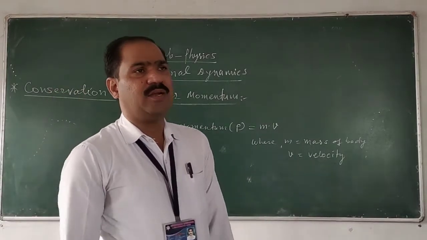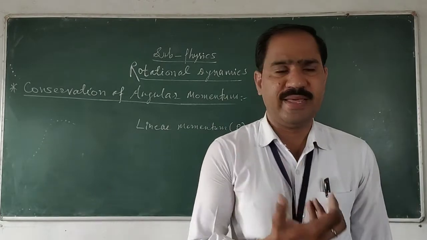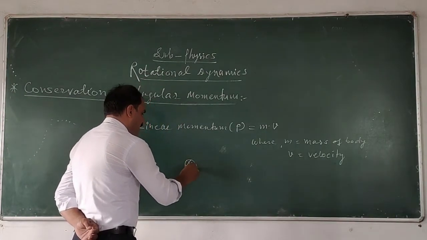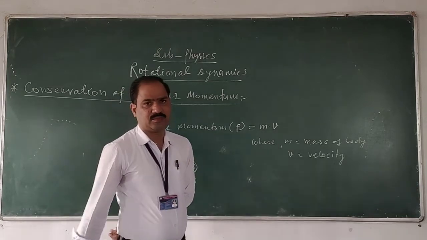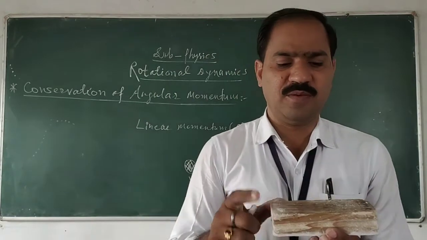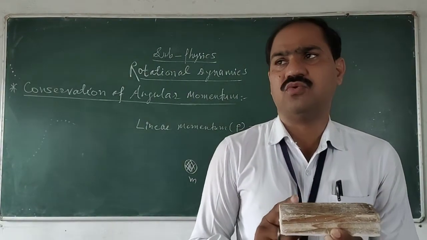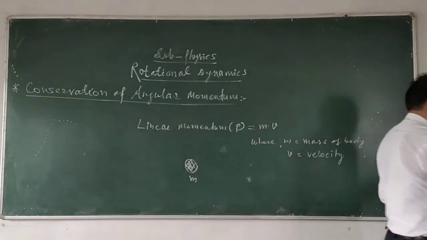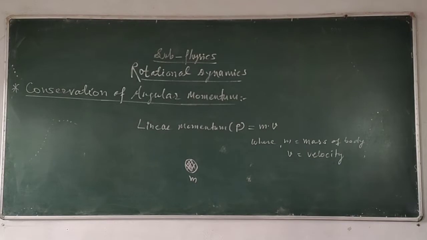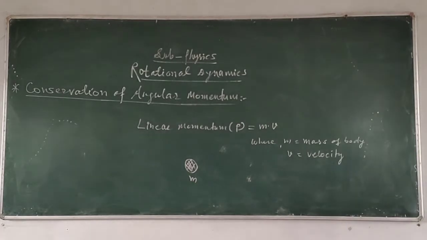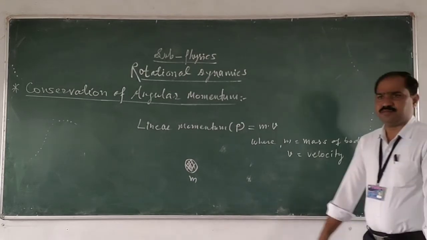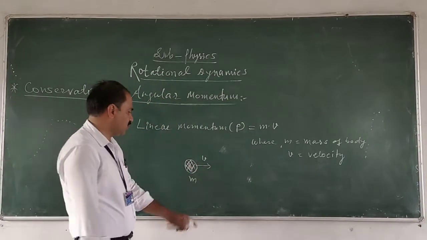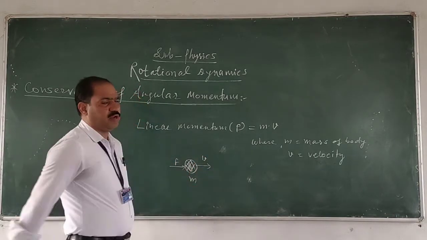Therefore, in translational motion or in the linear motion, straight line path motion, suppose here is the body having the mass small m, and we are going to displace this body from its position of rest. v is the velocity of this body, m is the mass, and F is the applied force on the body.